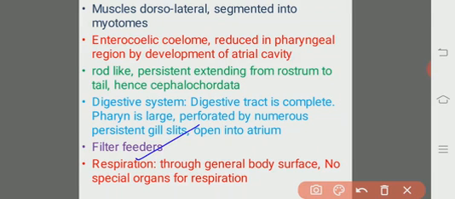It is required for the respiration, and there are no special organs like gills. There are no special organs for the respiration process, and respiration takes place only through the general body surface. So here we should remember that gill slits are there, but they are not useful for respiration. They are meant for filter feeding, and respiration takes place through the general body surface, and moreover there are no special organs for respiration. That we should remember.